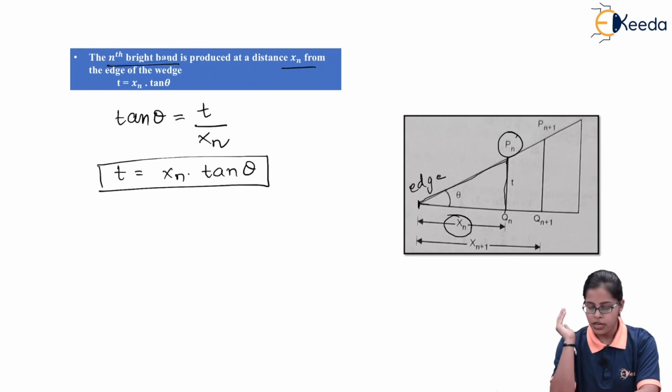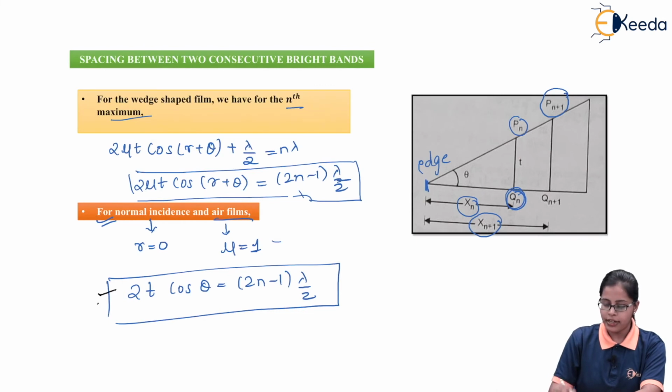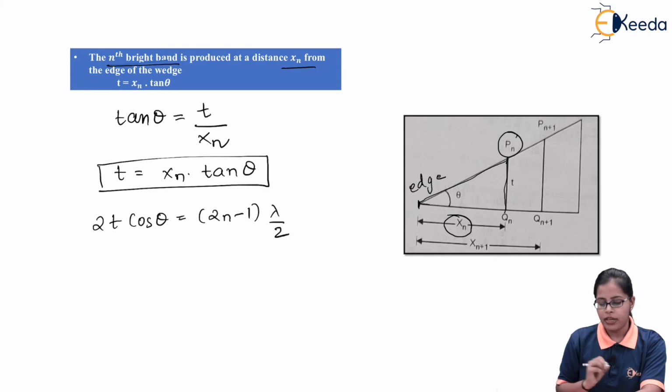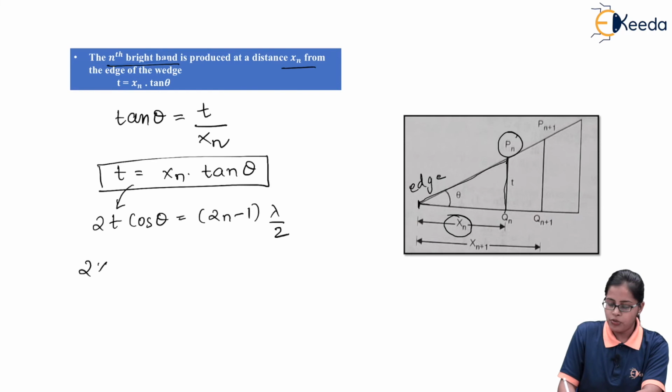distance from the edge. Now as we have already written this condition, that is 2t cos theta is equal to 2n minus 1 lambda by 2. Now instead of t we put this value, we get 2xn tan theta into cos theta is equal to 2n minus 1 lambda by 2.